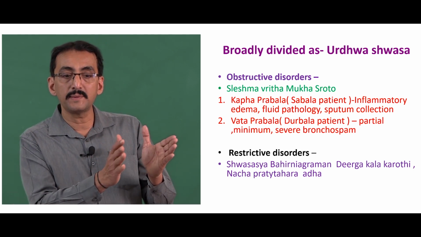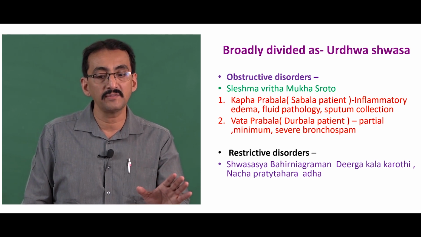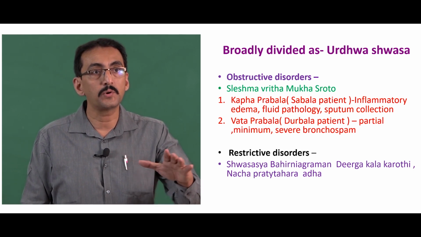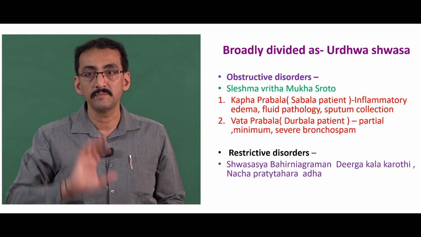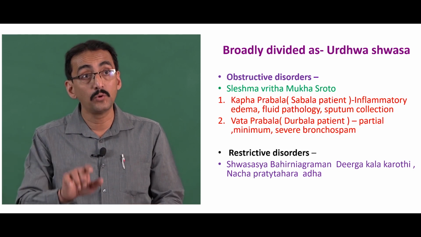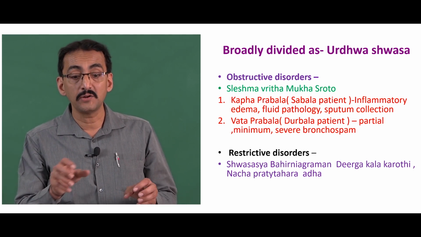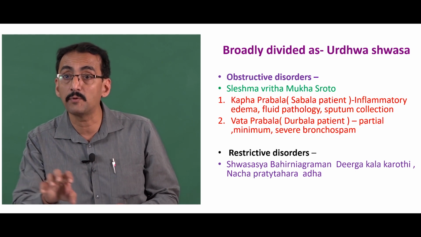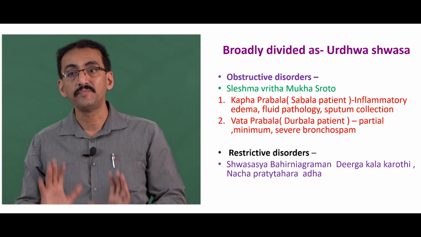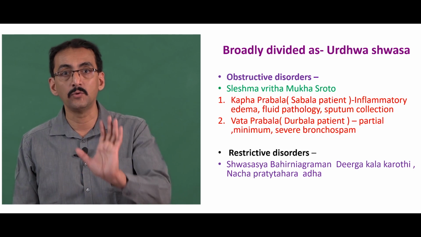So, we will take kapha-prabala patients as inflammatory edemas, fluid pathologies or sputum production causing the obstruction, and vata-prabala durbala patient, so that is partial or minimum or severe type of bronchospasm causing the problem. So, I think you got the point.